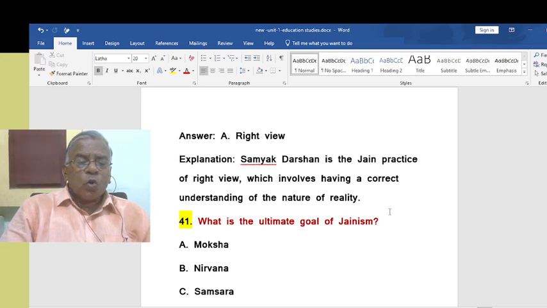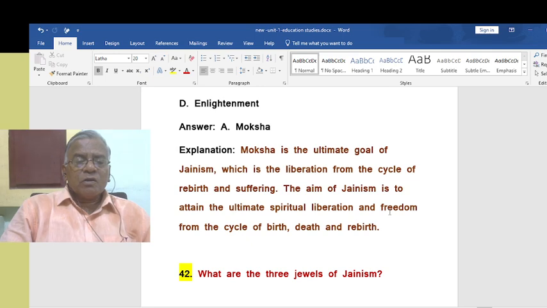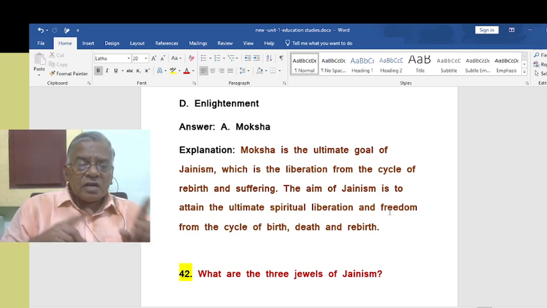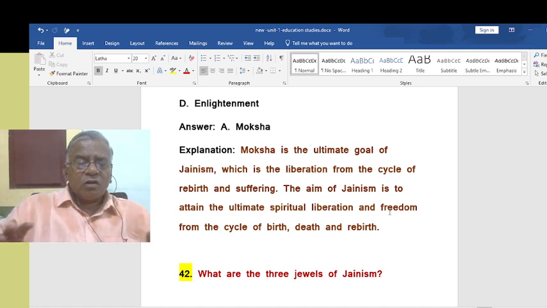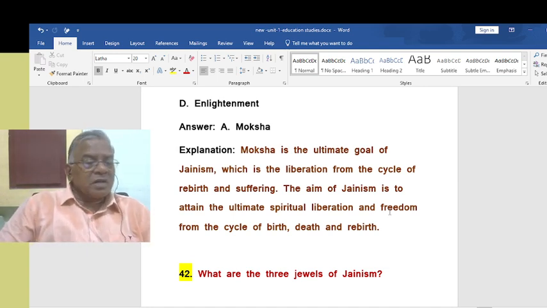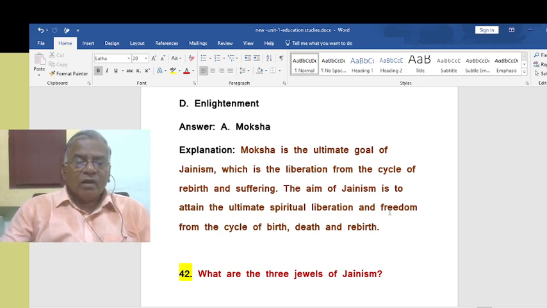What is the ultimate goal of Jainism? That is moksha, no doubt about it. Moksha, enlightenment. Moksha is the ultimate goal of Jainism, which is liberation from the cycle of rebirth and suffering. So I think we have to understand it correctly. What does this mean? Birth, rebirth, suffering. Moksha is once and for all your soul being liberated from the cycle of birth and rebirth. That is called moksha. The aim of Jainism is to attain the ultimate spiritual liberation, freedom from the cycle of birth, death and rebirth.